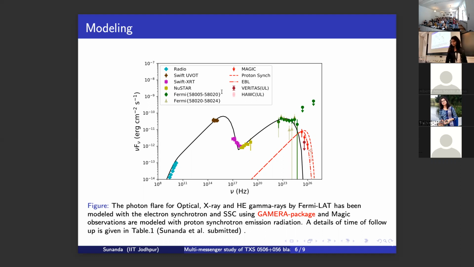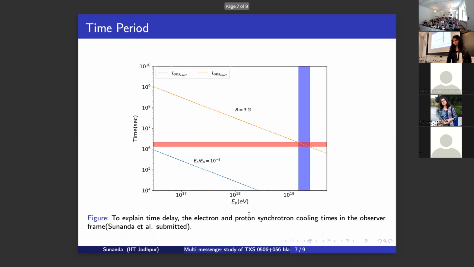For this modeling part, I have used the CAMERA package, which is a time-dependent package available for modeling.